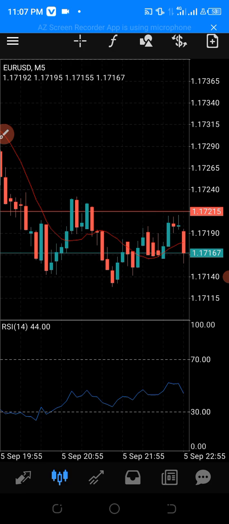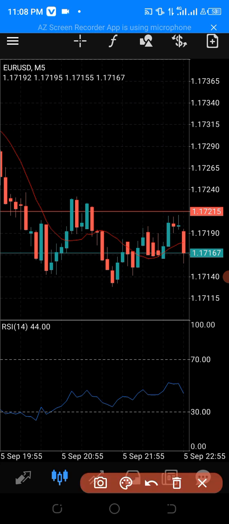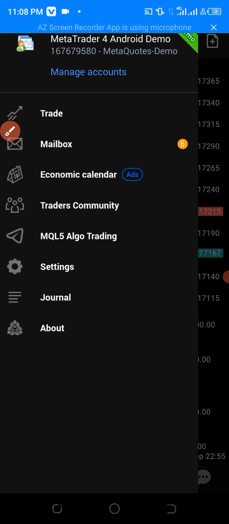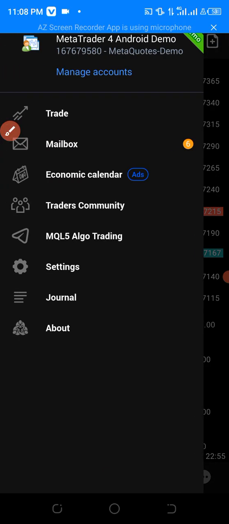Now, how do you navigate the MT4 terminal or MT5 terminal? It's almost basically the same thing, just very slight changes. I'm going to also show you those slight changes on your MT5, but this is your MT4 terminal right now. So here is where you have the details.